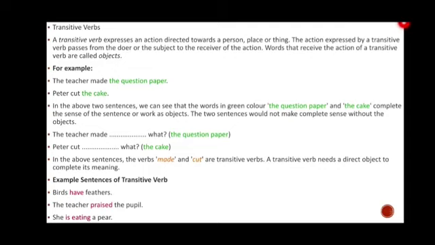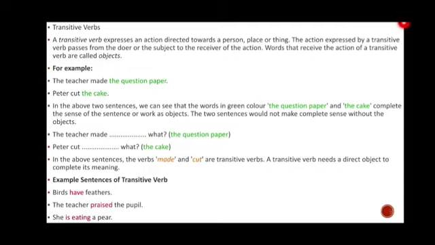Now see, in the above sentence, we can see the words in green. Here it is written, the question paper. So the question paper completes the sense of the sentence, or you can say it is also presenting the work of the subject. The sentence would not make complete sense without this object. So it is called a transitive verb.